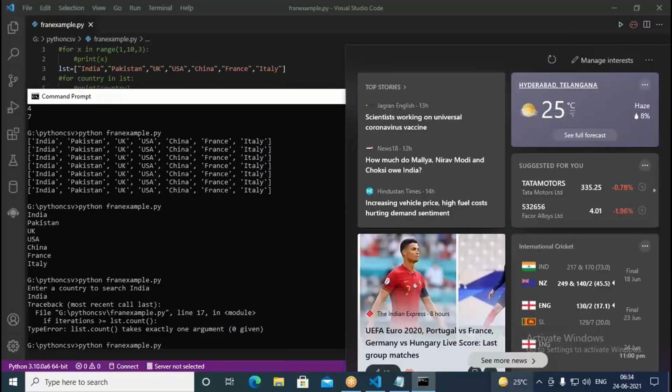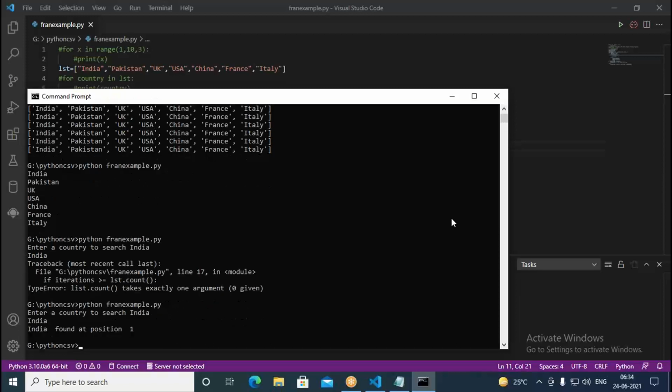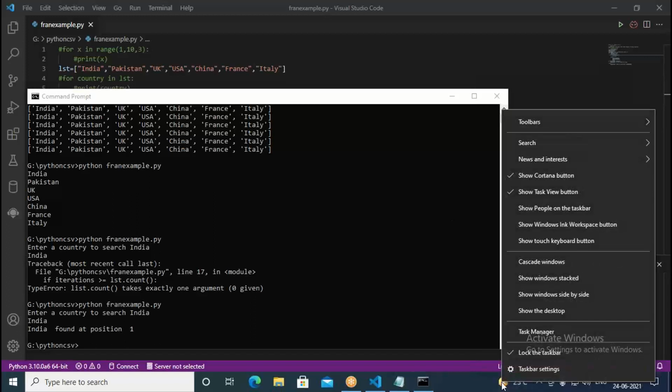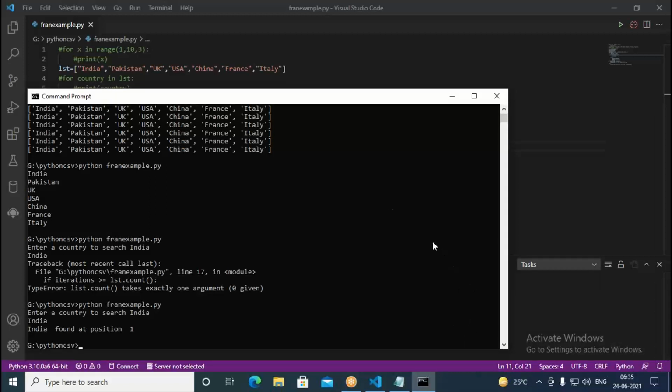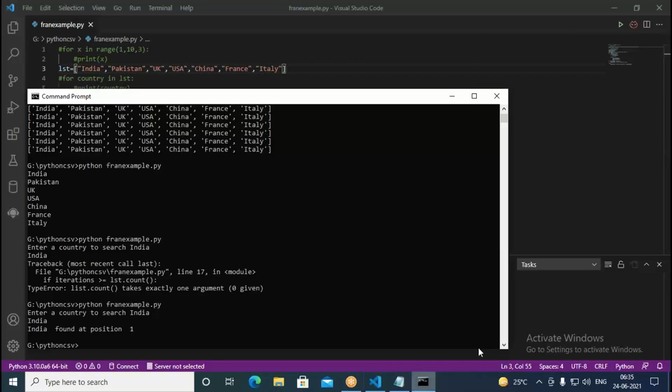Then again we try to run this. Here I enter India. It says India found at position 1. India is at position 1, because if you look at the given items, first position, second position, third position, fourth, fifth, sixth, and seventh.